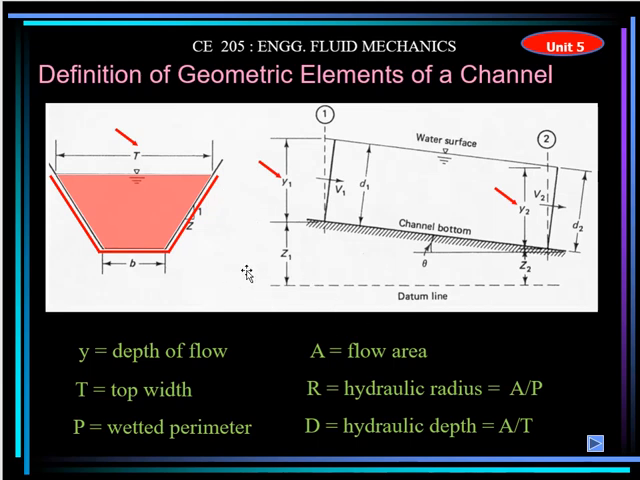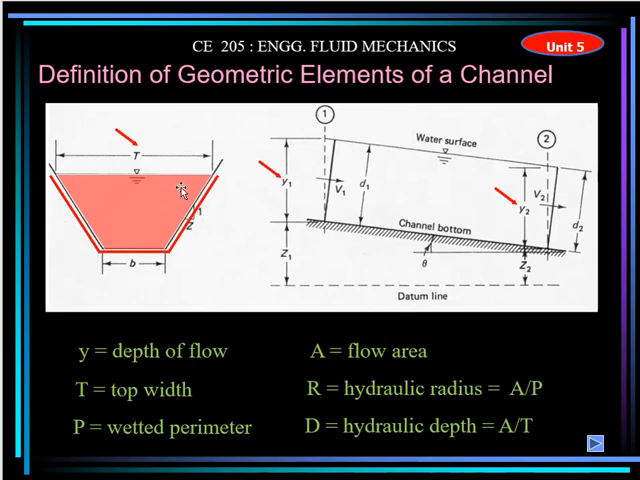Here y is the depth of the flow, yani the height of the flow, and T is the top width. You can see that this is the T, and P is the wetted perimeter. If you remember, we talked about the wetted perimeter. This is the length of the channel which is touching the water. This length plus this length and this length, right? So this is the wetted perimeter.